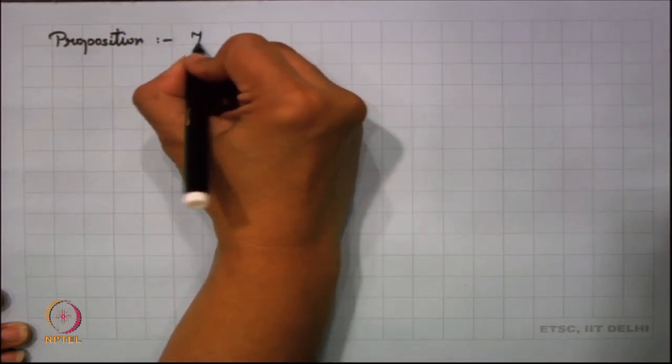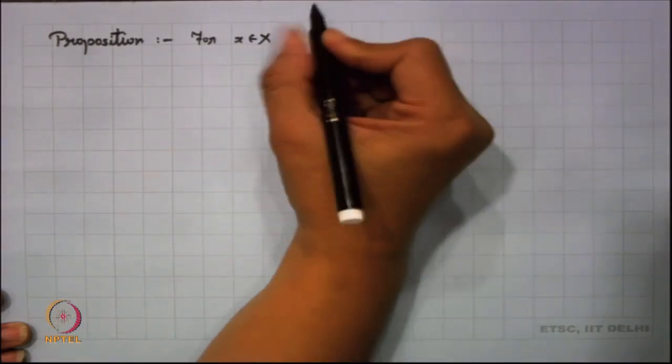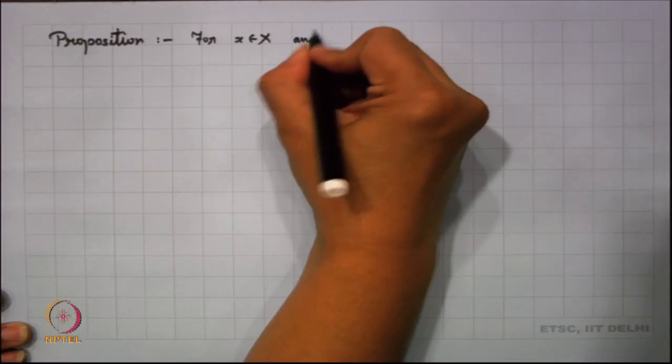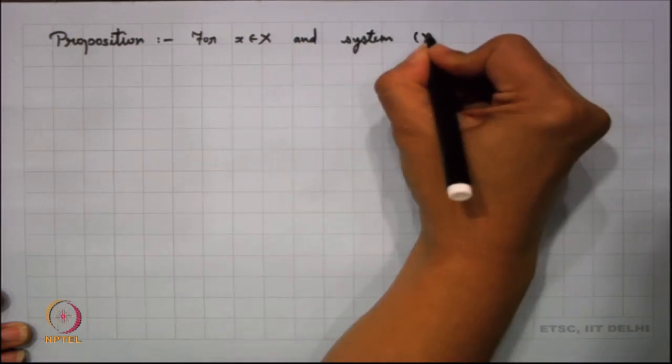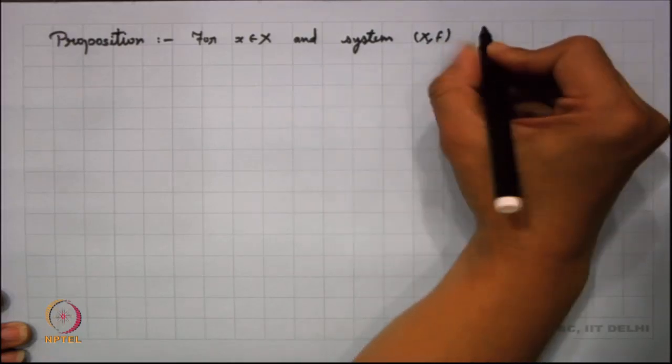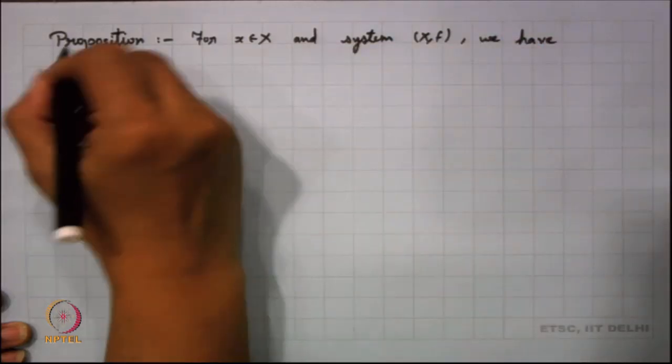So, for X in X, of course, we have our system (X, f). So, what do we have?